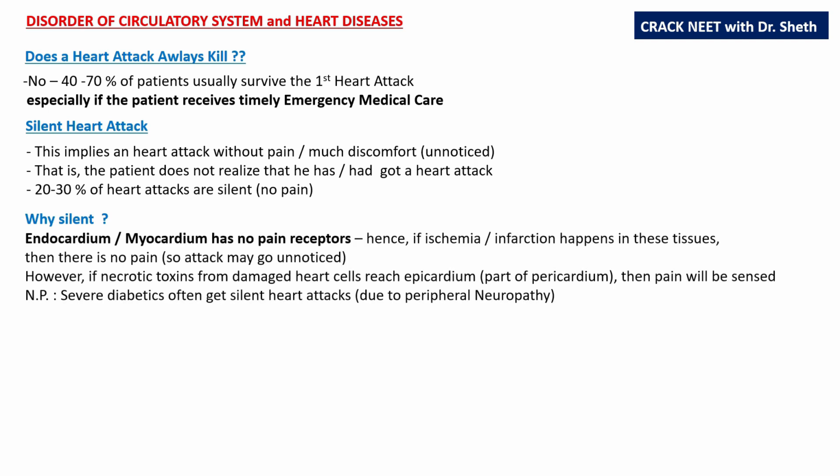The endocardium and the myocardium have no pain receptors. They don't have nerves to carry pain. Hence, if ischemia or infarction happens in these tissues, there is no pain. However, if the necrotic toxins from the damaged heart cells reach the epicardium, that is part of the pericardium, then pain will be sensed because the pericardium has got nerve supply.